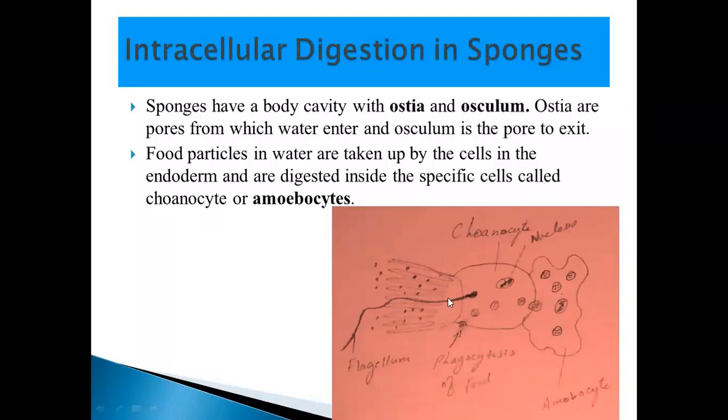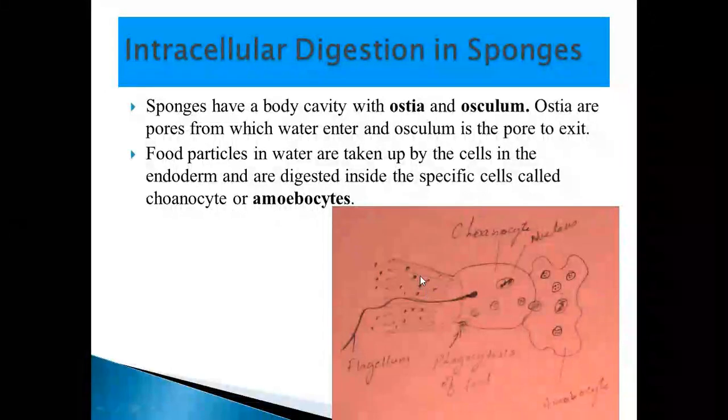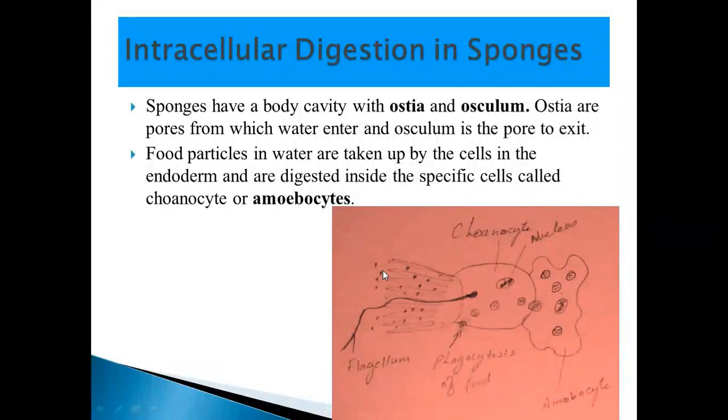Here you can see a cell, choanocyte. The other cell which is attached close to this is amoebocyte. This direction is towards the body cavity, in which water is flowing, because there are ostia through which water is entering. Now, these choanocytes have an extended part called collar, and in the collar there's mucus. Food particles are trapped inside the mucus by the movement of flagella. This flagellum moves the water and food particles towards the collar, and the collar traps those.